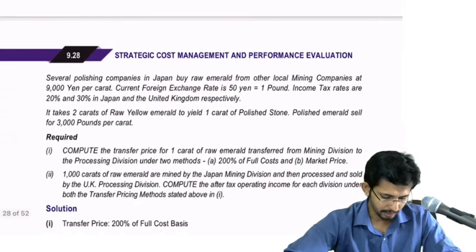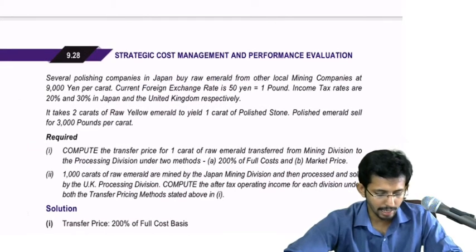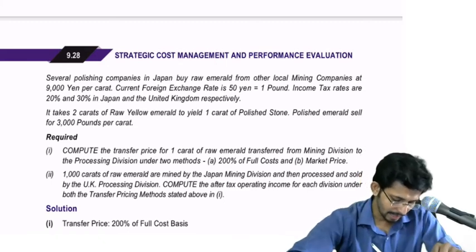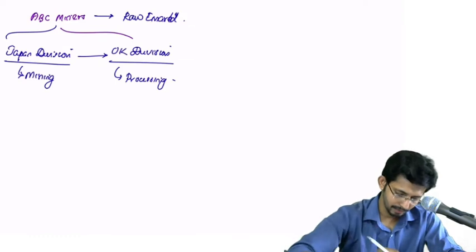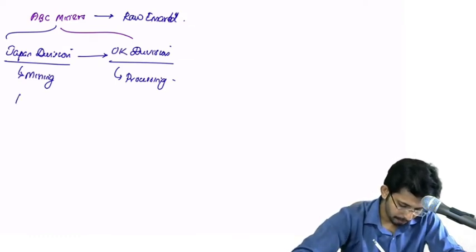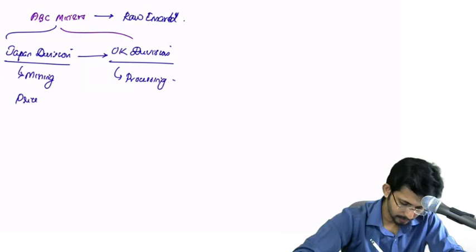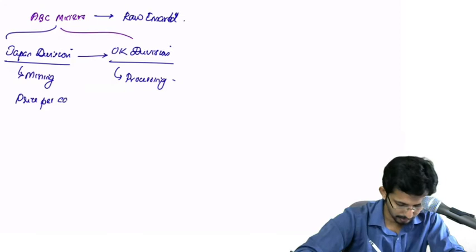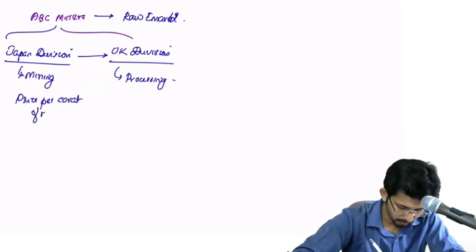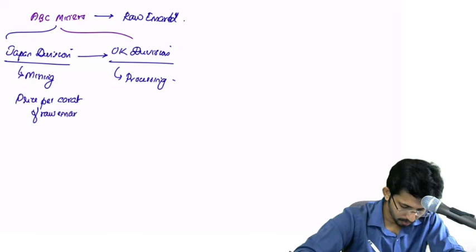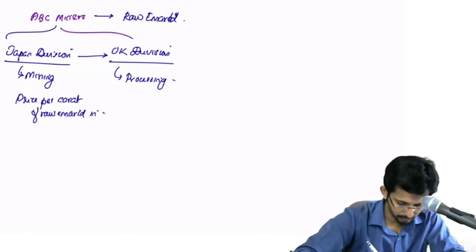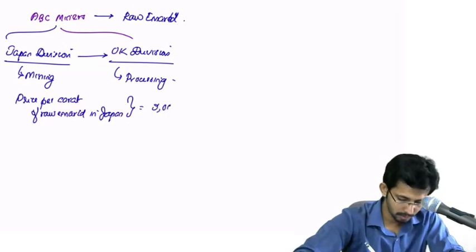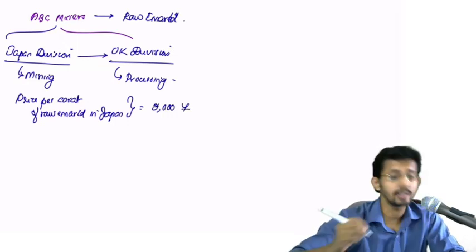Okay, now going further, several polishing companies in Japan buy raw emerald from other local mining companies at 9,000 yen per carat. So what does it mean? The price per carat of raw emerald in Japan is equal to 9,000 yen.